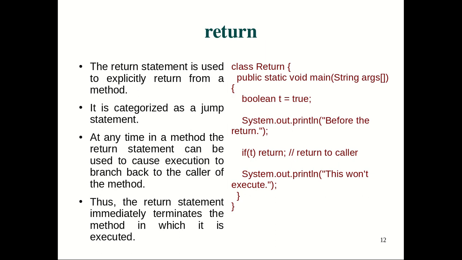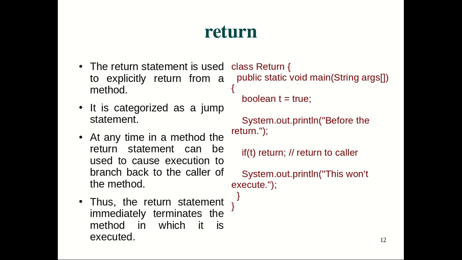Then we come to return. In Java, return is also considered one of the jump statements. Why is it a jump statement? Because the return statement is used to return from a method. It's like a jump; you are jumping from the method. Remember that here we are considering a condition where return is used simply, not associating any value. So when you are simply returning, that is considered a jump. You are simply jumping the control from the called method to the calling method. Because of this behavior, it is considered a jump statement.